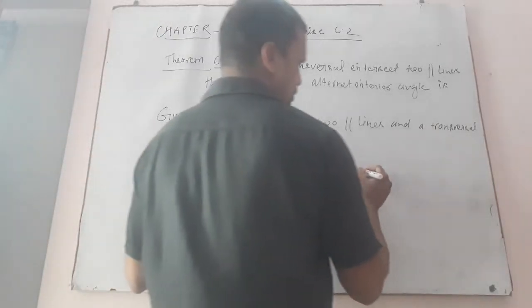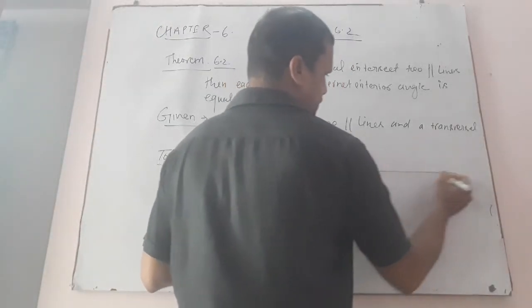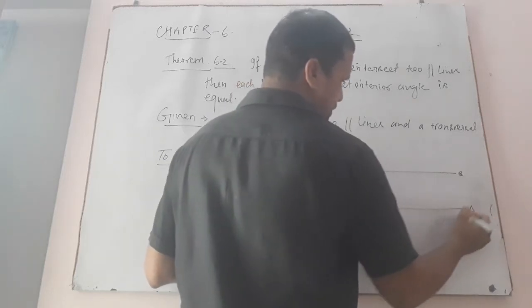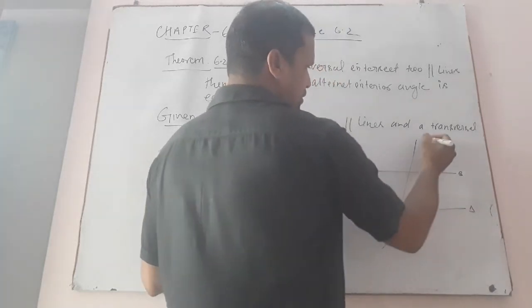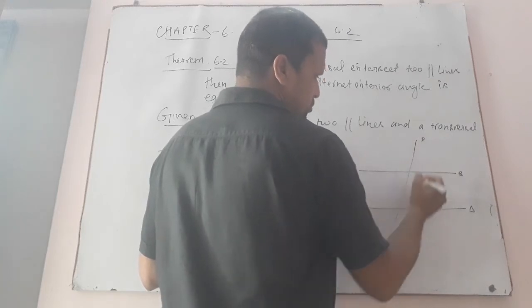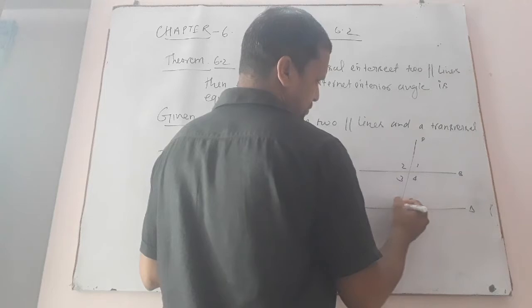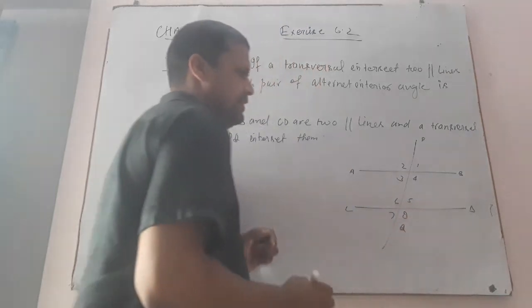So let A, B, C, D, this is P, Q, and angles 1, 2, 3, 4, 5, 6, 7, 8.